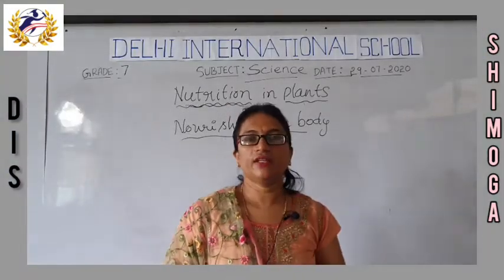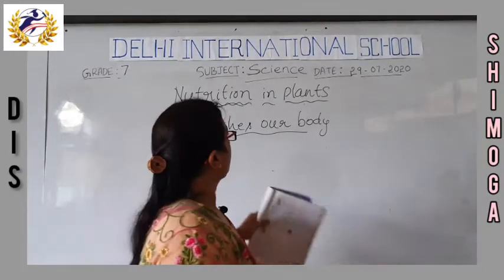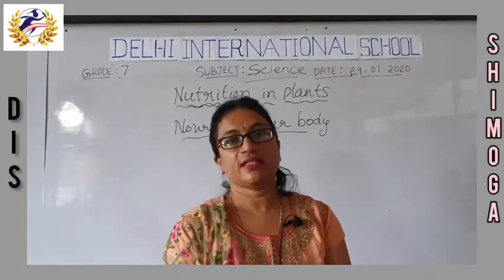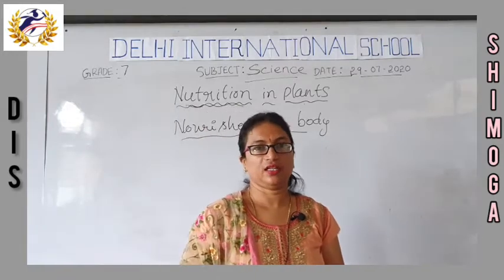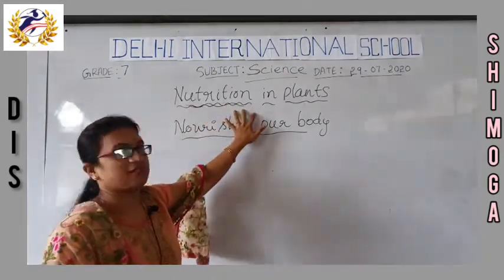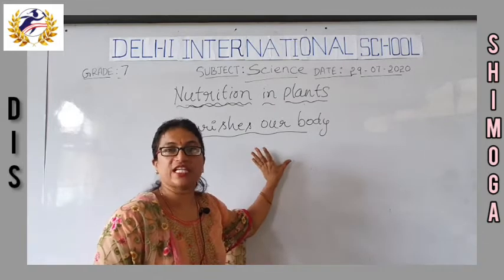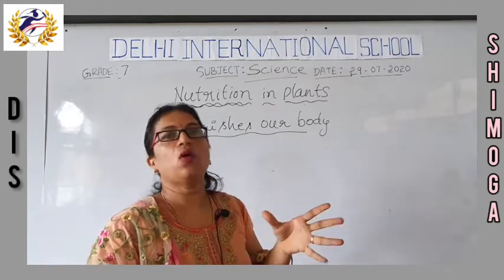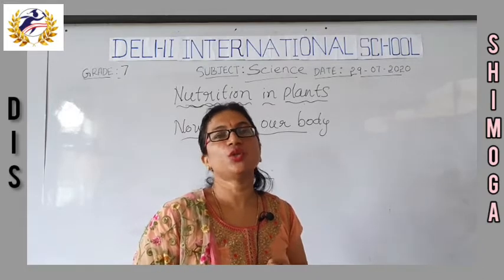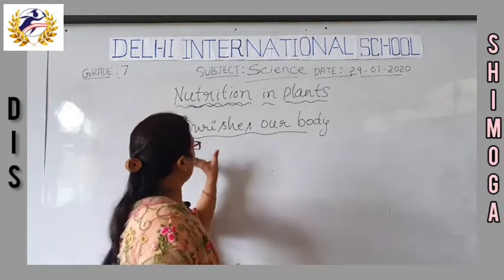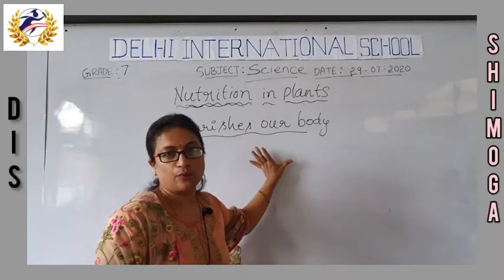Today we will start with the first chapter, nutrition in plants. In class 5th and 6th we have already come across what nutrition is, what a balanced diet is, isn't it? Nutrition means the components of food which nourish our body, which help it to grow, to do all the activities, to repair the tissues and the injured organs.